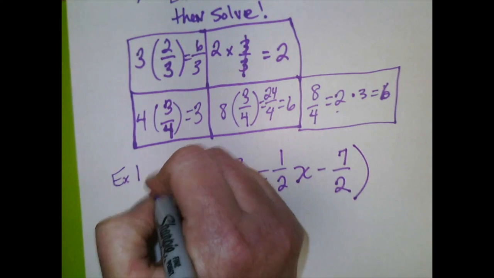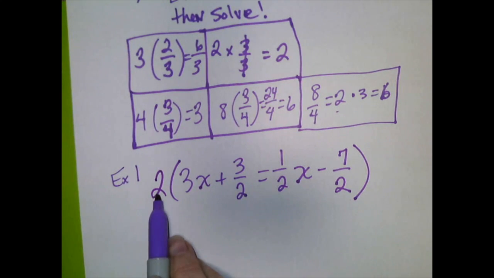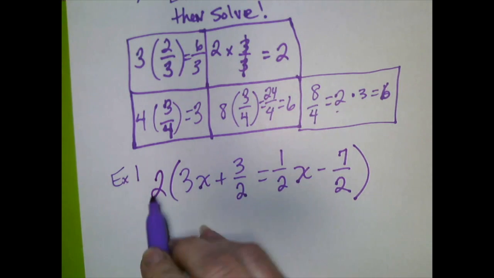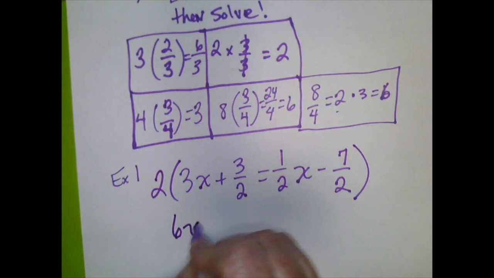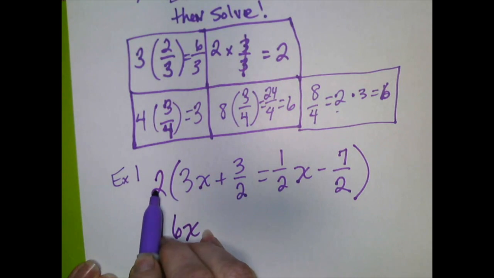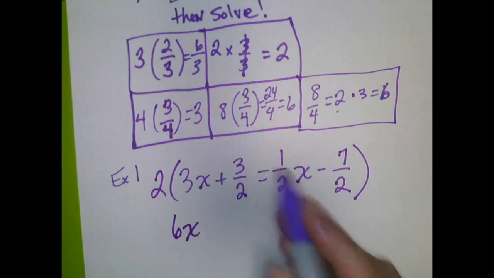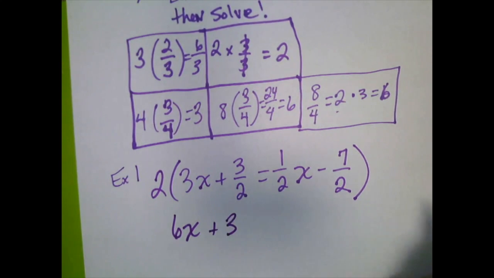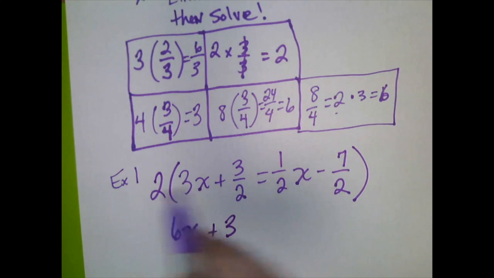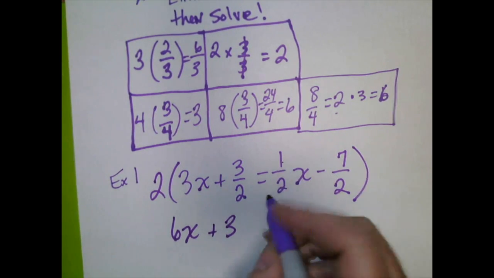Whenever I multiply everything by 2, that means that each term, 2 times 3x, it's like you're distributing it. 2 times 3x is 6x. 2 times 3 over 2, remember the 2 divided by 2 is 1, so you're just left with the 3. Right here, 2 times 1/2, again 2 divided by 2 is 1, so you're just left with that 1.